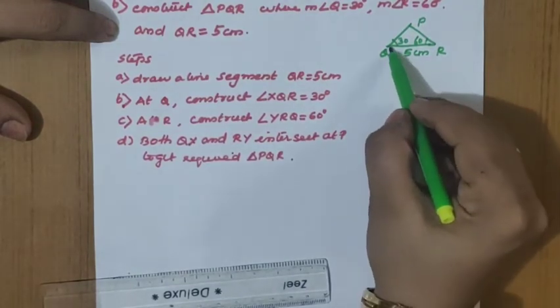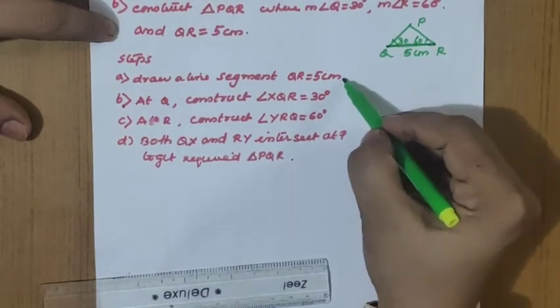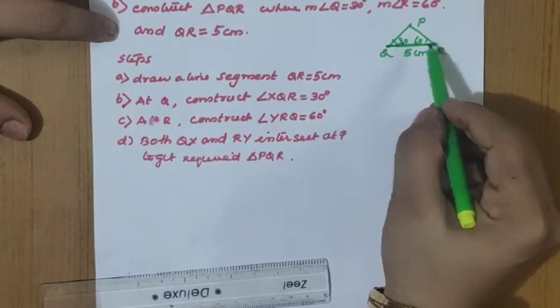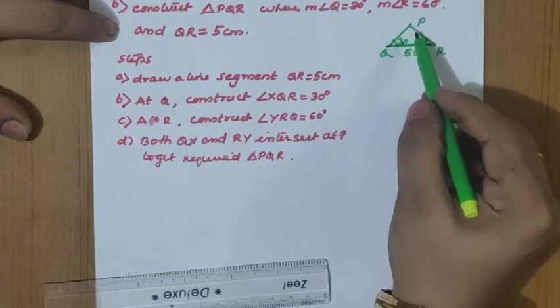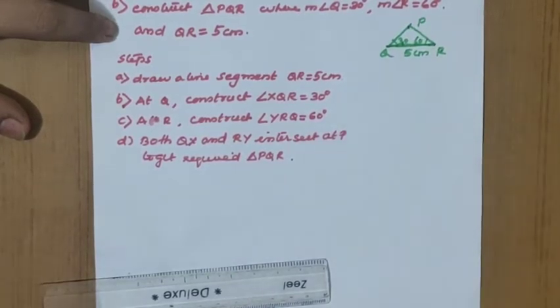So what will be the first step? To draw a line QR equal to 5 centimeter. Now at Q, what is the angle to be constructed? 30 degree. At R, what is the angle to be constructed? 60 degree. Both will intersect at P only. So we will get PQR as the required triangle.